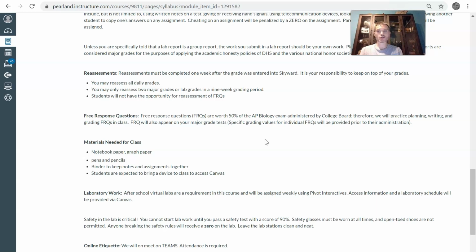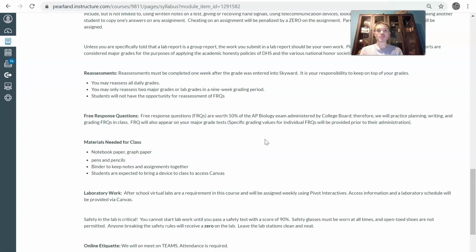You're welcome to do it by hand, take a picture and submit that. Or if you want to do a graph in Excel or some other spreadsheet and upload a file that way, that's perfectly fine. You will at times need a calculator. A 4-function calculator or a graphing calculator is more than sufficient for this. And make sure that you have access to Canvas, okay? If you are doing face-to-face, make sure that you have your computer if possible.